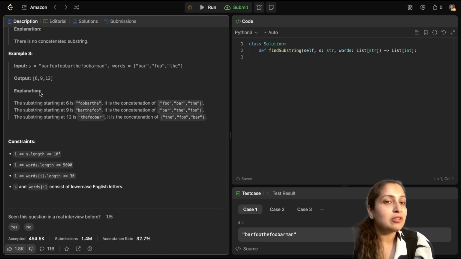Now example 3. String S given is barfoofoobarthefoobarman, whereas your words given are bar, foo, the.